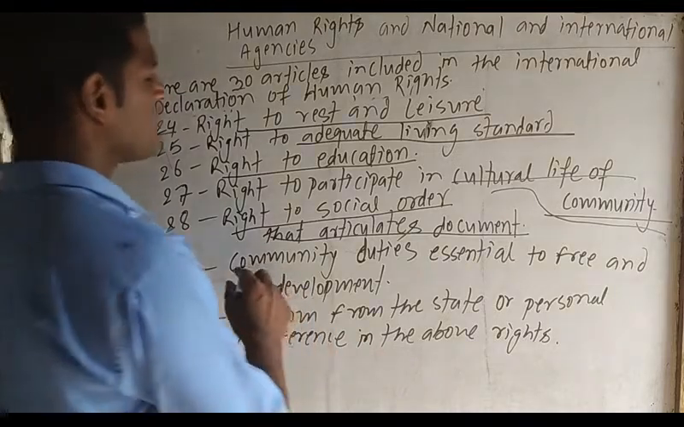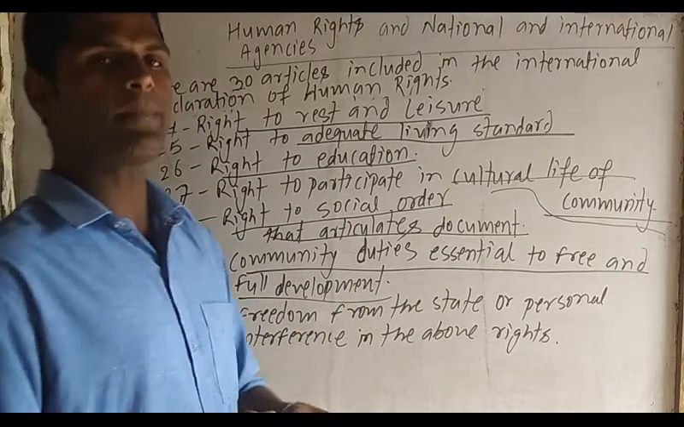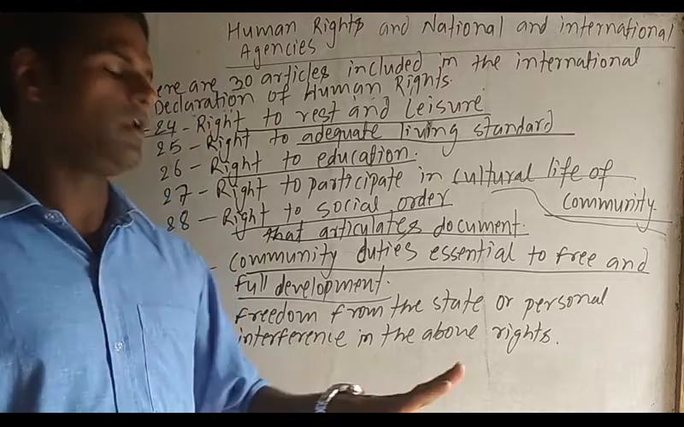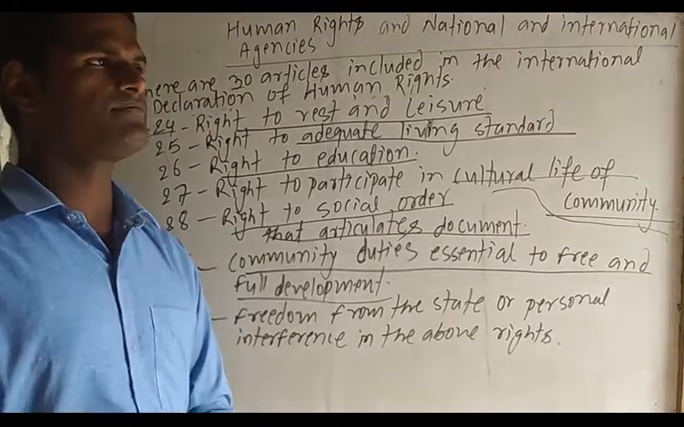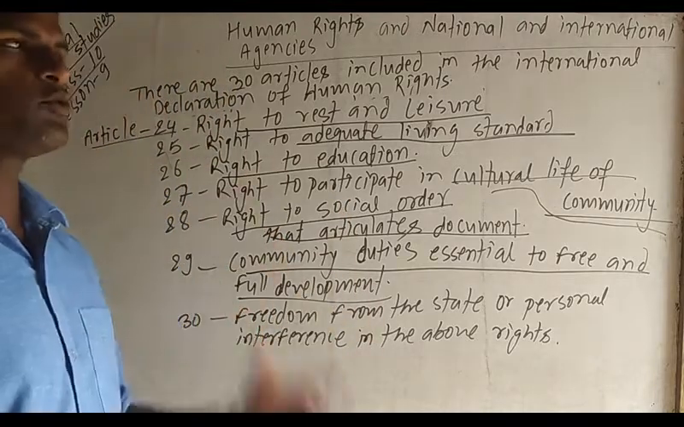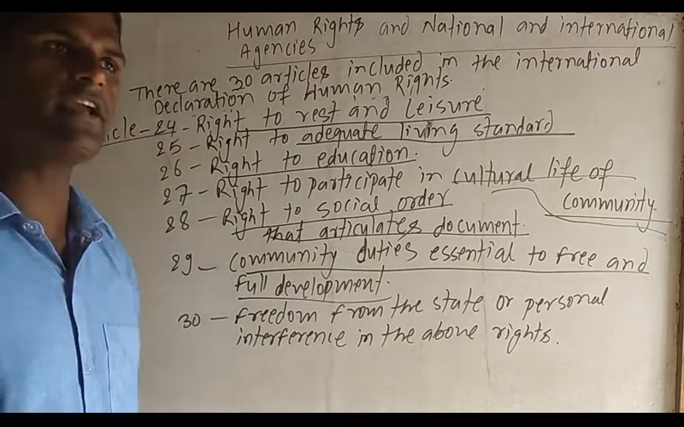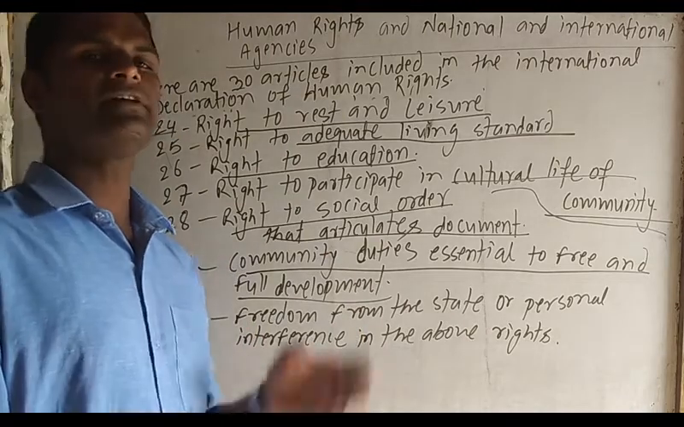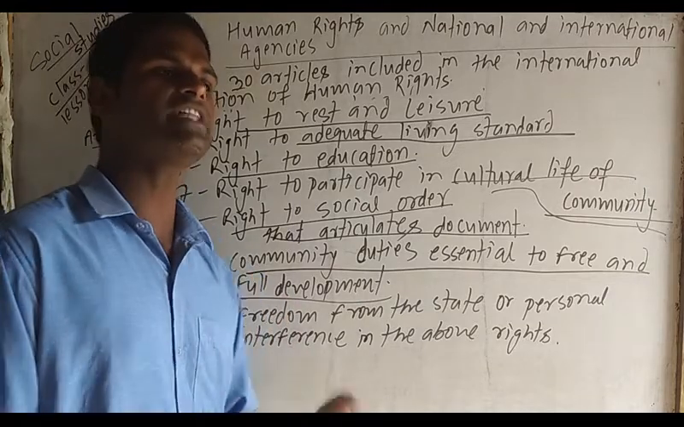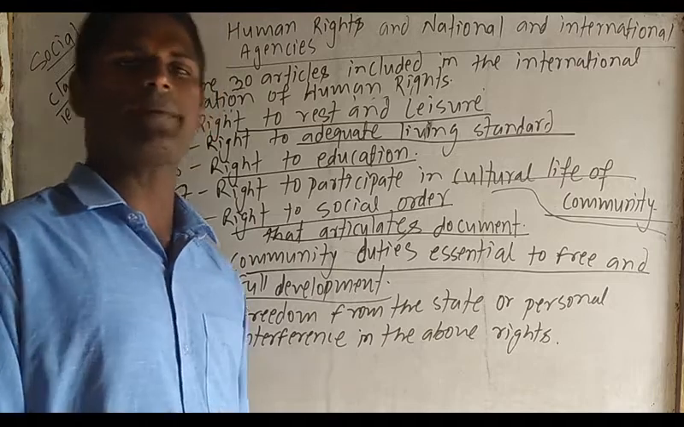Article 29, community's duty essential for free and fair development. For the development of our community, of our society, we all should pay attention. We have to work for the development of our community and our society. This is the essential duty of each and every citizen, how they can help for the development of the nation and of the society. They have to help.